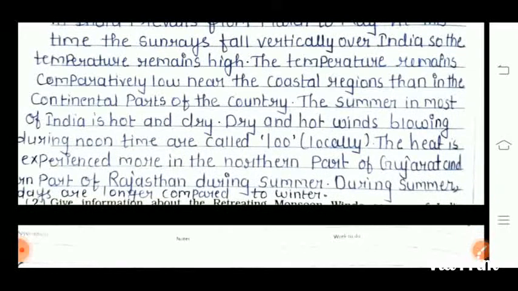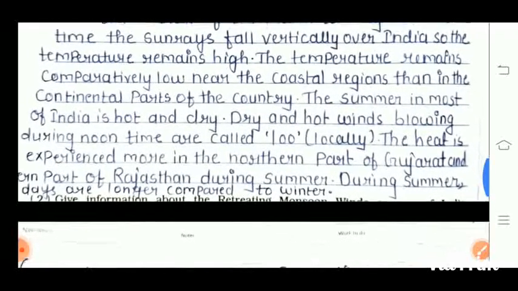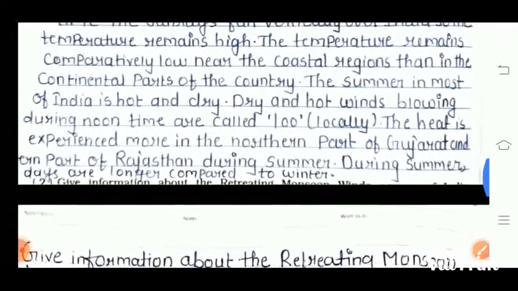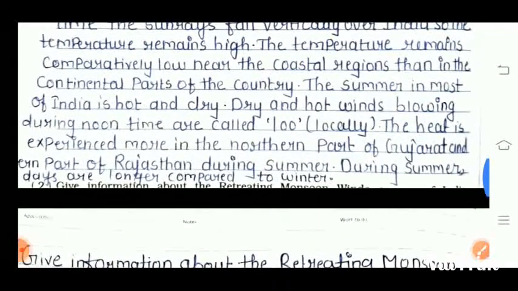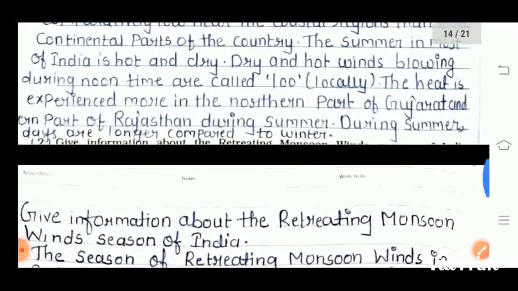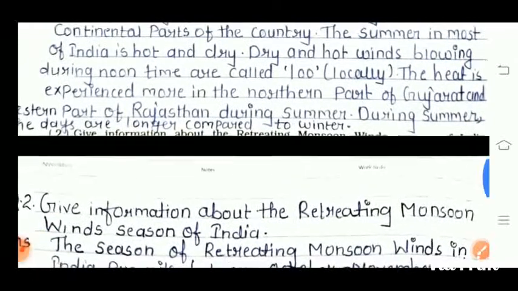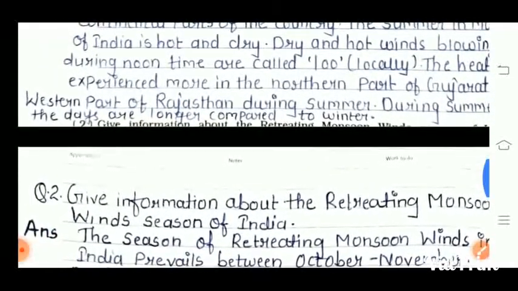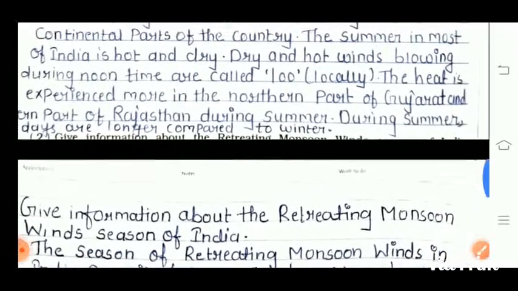The summer in most of India is hot and dry. Dry and hot winds blowing during the noon time are called Loo. The heat is experienced more in the northern part of Gujarat and the western part of Rajasthan during the summer. During summer, days are longer compared to winter.